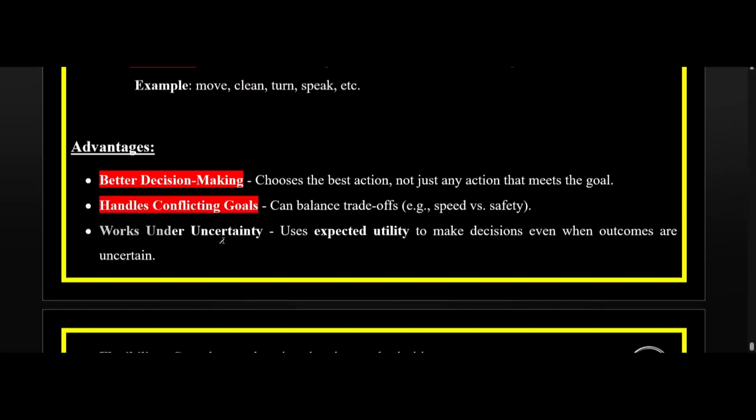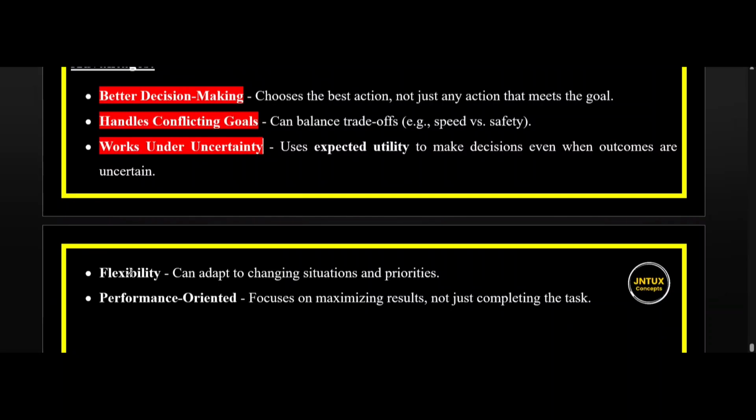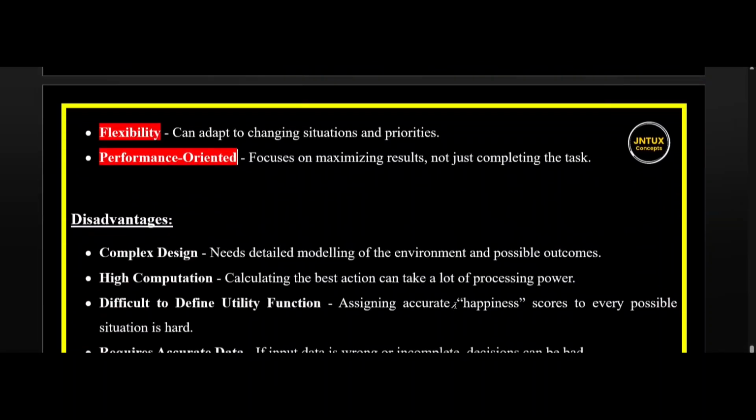It works under uncertainty: it uses expected utility to make decisions even when outcomes are uncertain. Flexibility: it can adapt to changing situations and priorities. Performance oriented: it focuses on maximizing the results, not just completing the task and staying static.